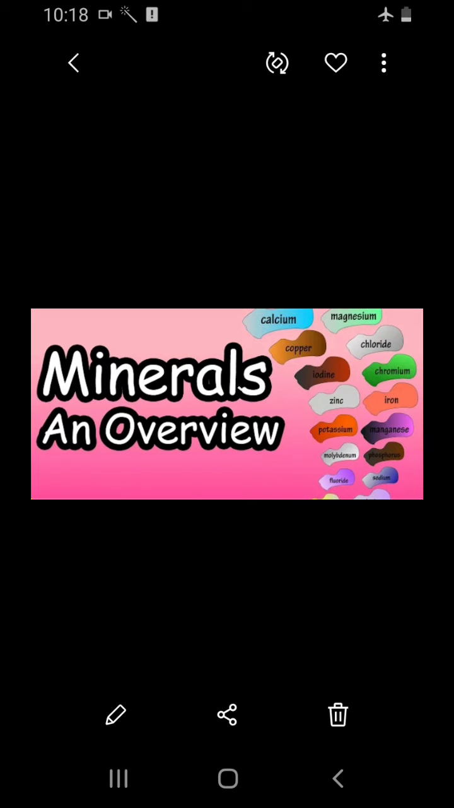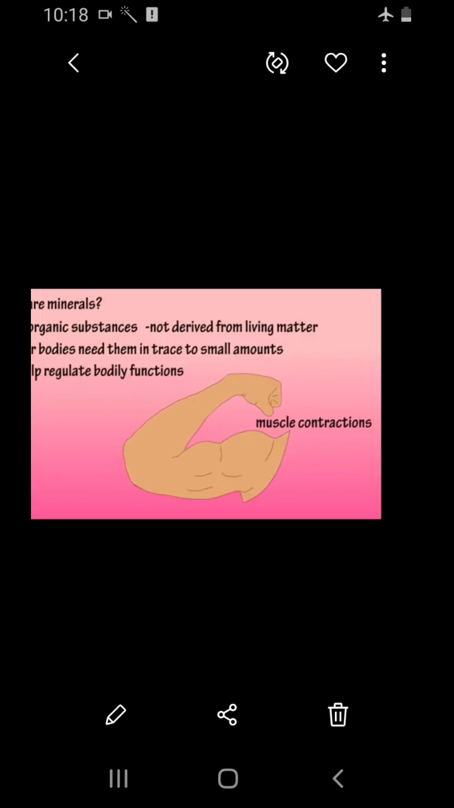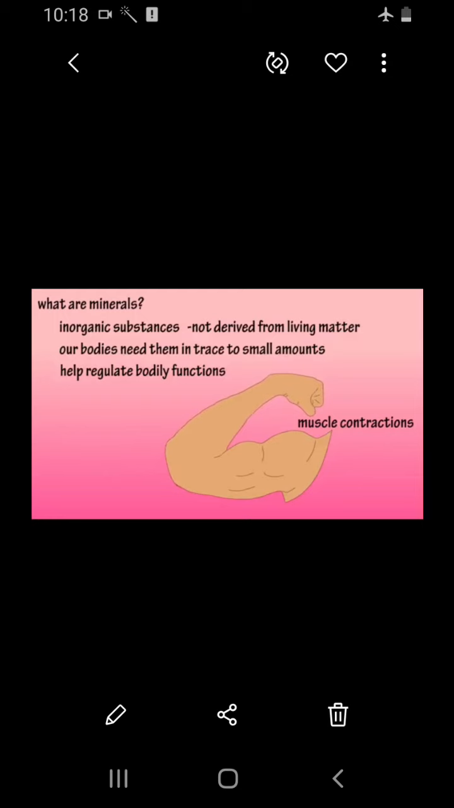So today in science 2 we are going to see about minerals. What are minerals? Minerals are an inorganic substance, not derived from the living matter of our body, needed for our biological functions. They are required only in trace or small amounts for our body development.